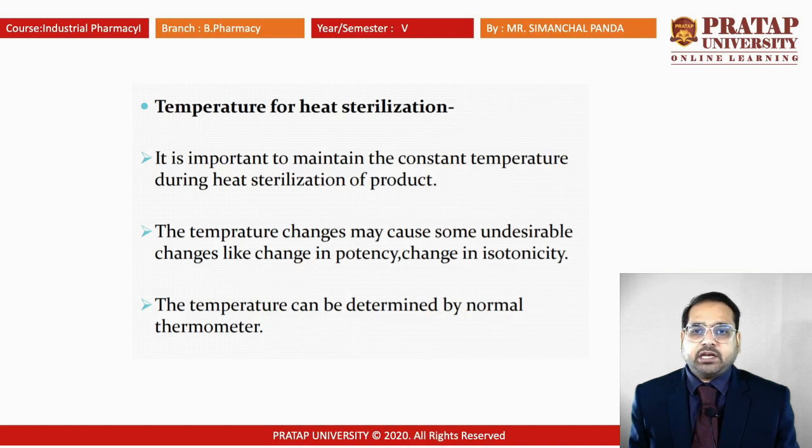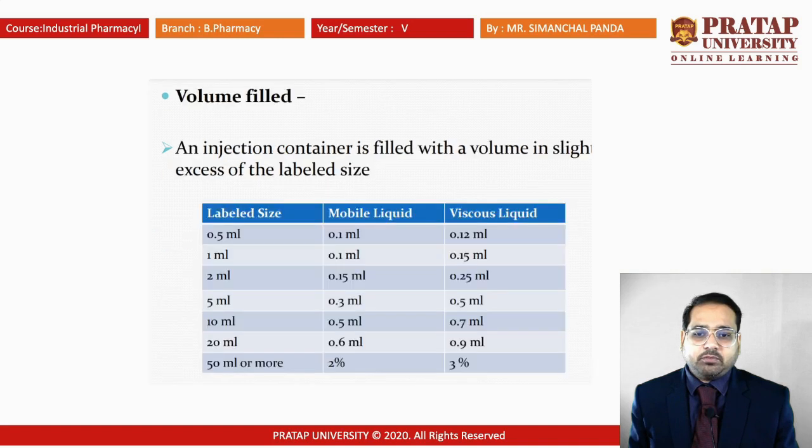We know that different packaging materials are used for parenteral products, which may be glass containers or plastic containers. If a high temperature is maintained, there may be chances of leaching in glass, and in plastic there are chances of absorption. Some chemicals used in the plastic may come into the fluid whenever the temperature is elevated. So the temperature has to be maintained normal.